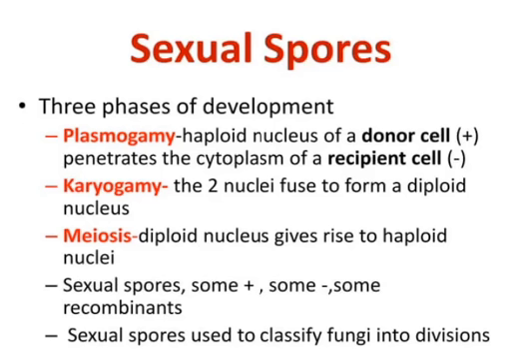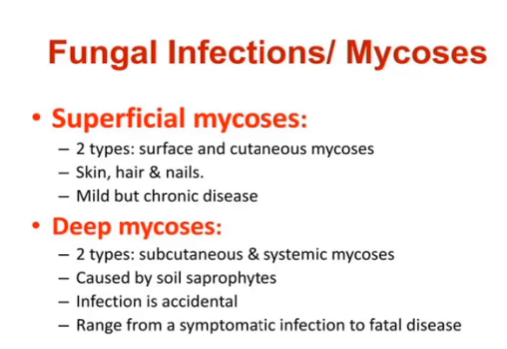Sexual spores. There are three phases of development: plasmogamy, karyogamy, and meiosis. Plasmogamy: the haploid nucleus of the donor cell penetrates the cytoplasm of the recipient cell. Karyogamy: the two nuclei fuse to form the diploid nucleus. Meiosis: the diploid nucleus gives rise to haploid nuclei. Some sexual spores contain positive and negative types, and some may be recombinant. The sexual spores are used to classify fungi into divisions.